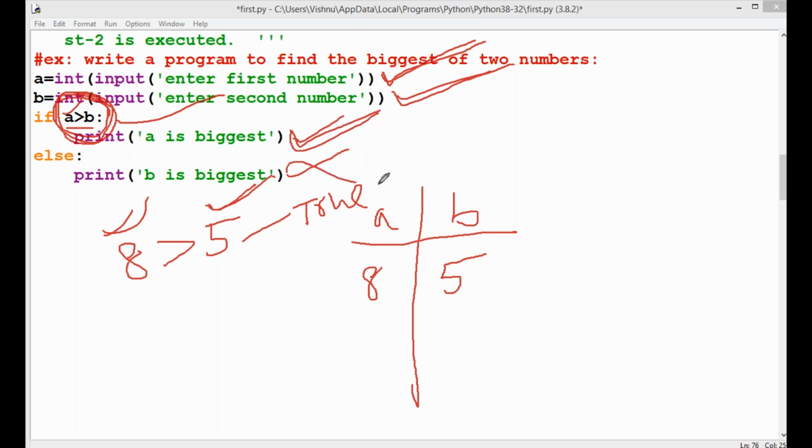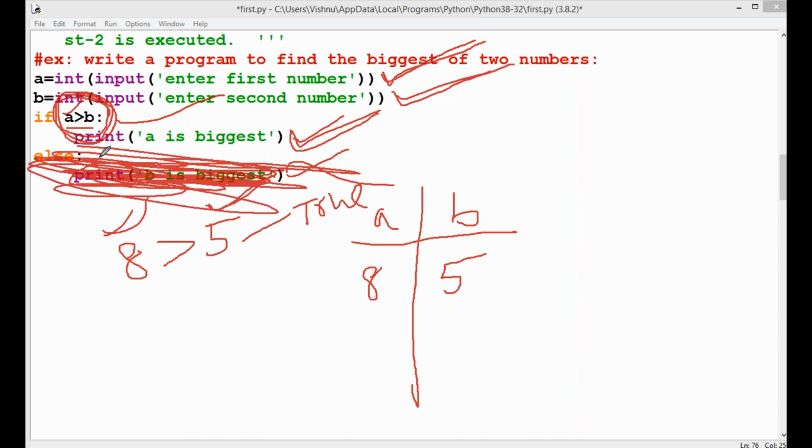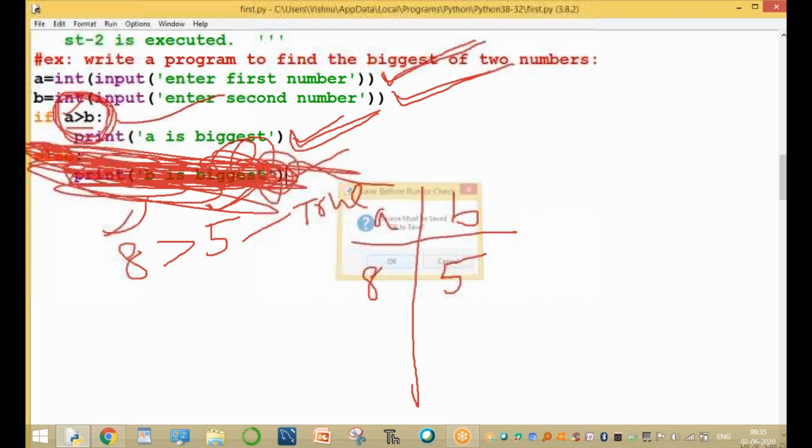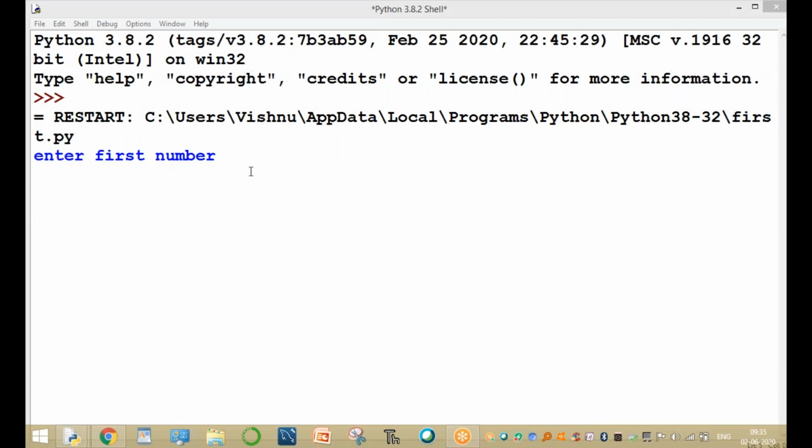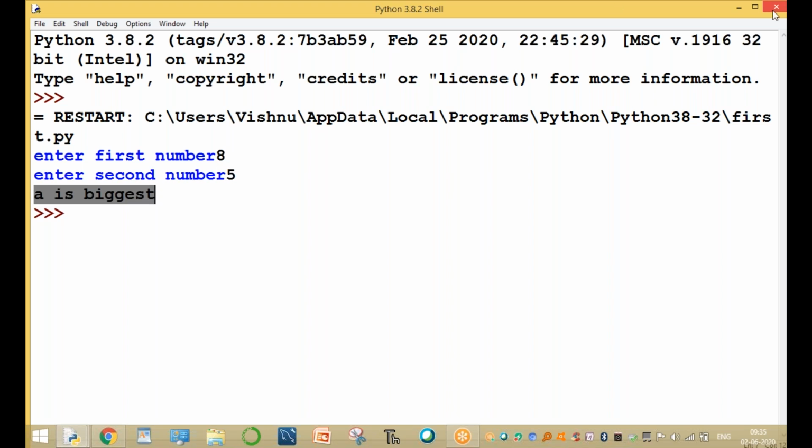A is biggest, and this statement is not executed. Please observe this: the else block is not executed. Here only the true block always executes. If the A value is 8 and the B value is 5, then run this. Enter the A value 8, enter the B value 5, then A value equal to 8, B value equal to 5. A is the biggest. Clear?